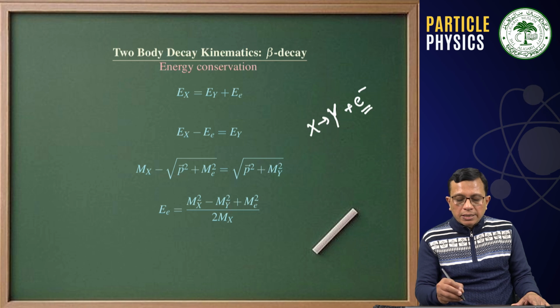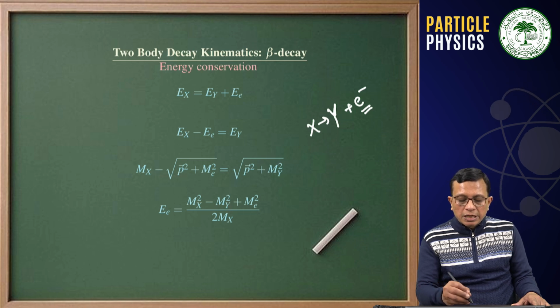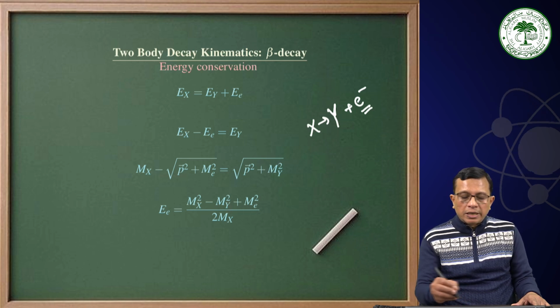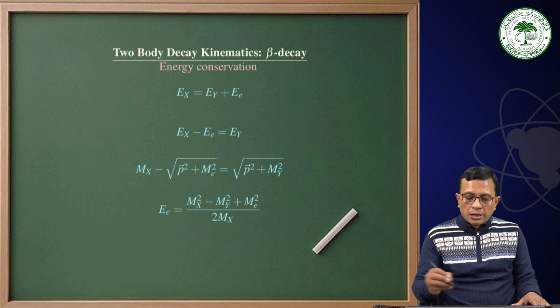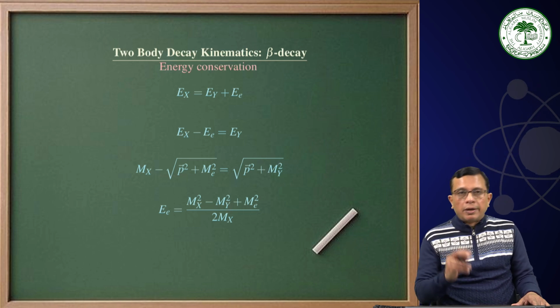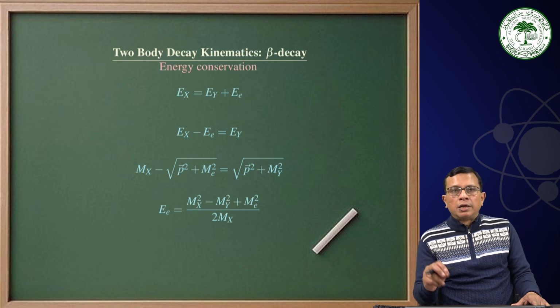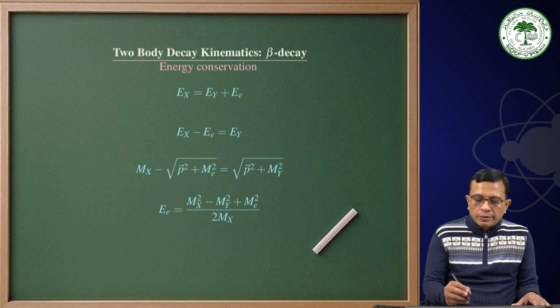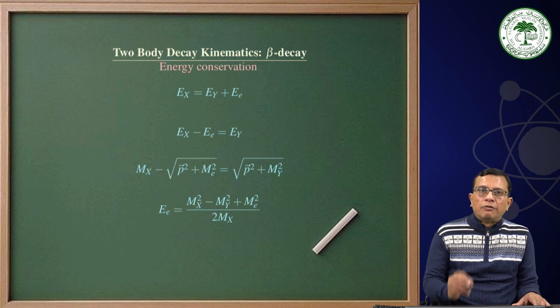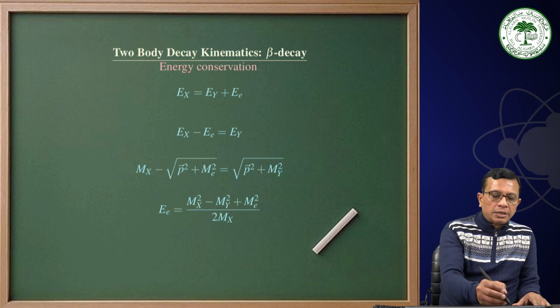Therefore, the electron's energy is expressed in terms of the rest masses of the particles, and that means this electron energy will be unique. No matter whether 2 electrons or 5 electrons or 10 electrons are emitted in beta decay, all those electrons will have unique energy.